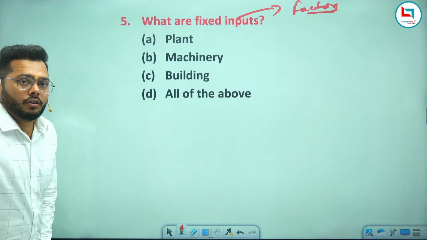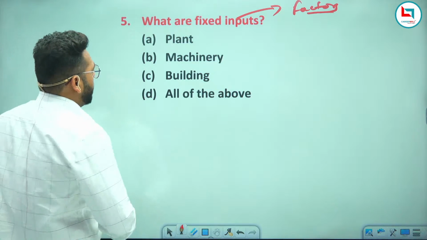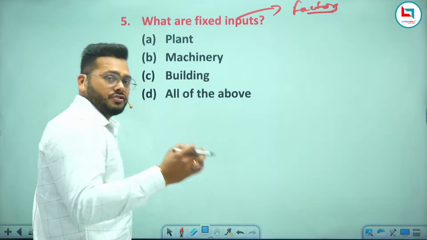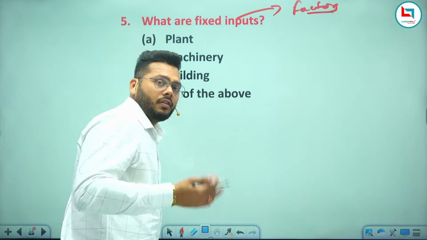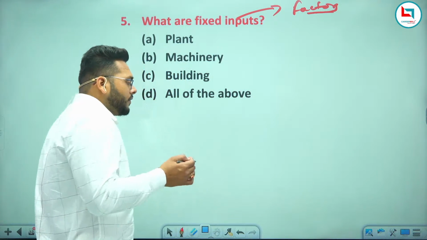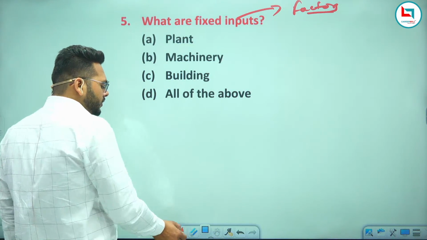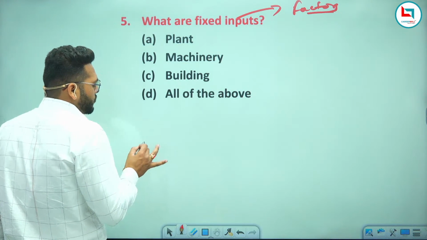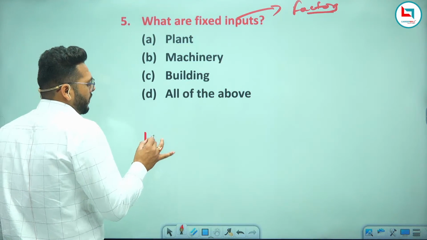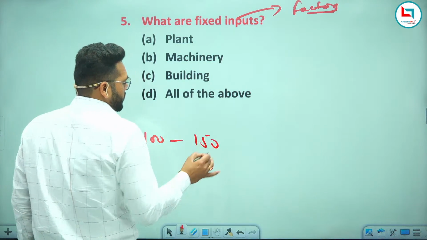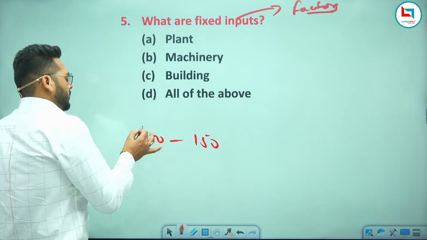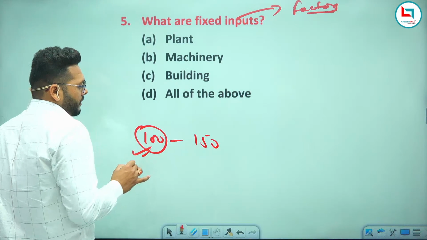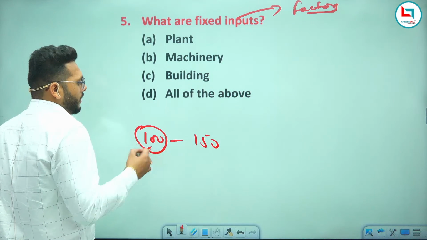As you all know, fixed factor means which does not change as you change the level of output. So if I ask you, is there any possibility that you will change it if you change the production of markers from 100 to 150 units? Let's say you are doing the production of 100 units of markers.